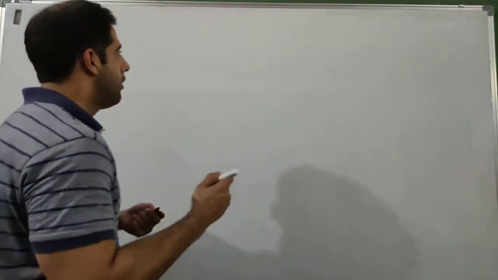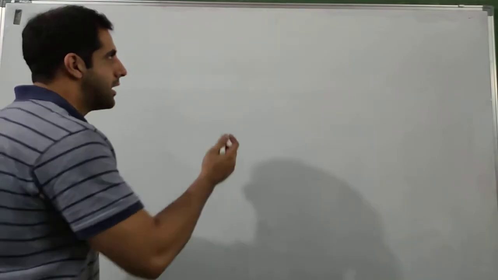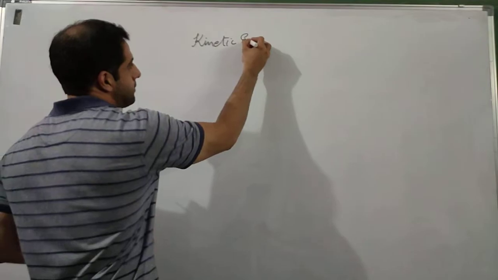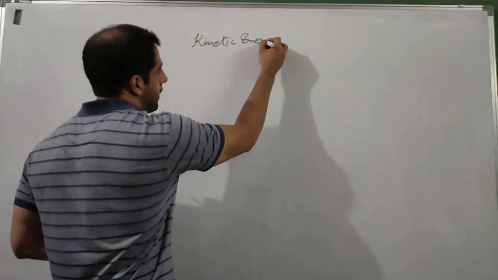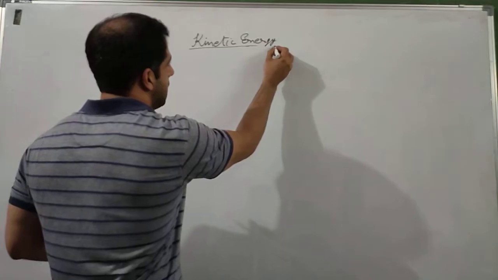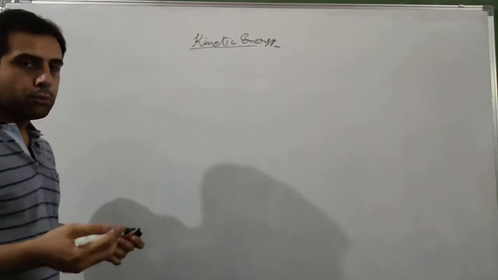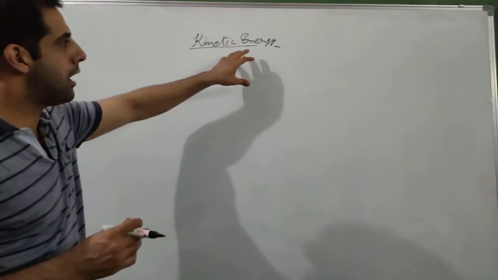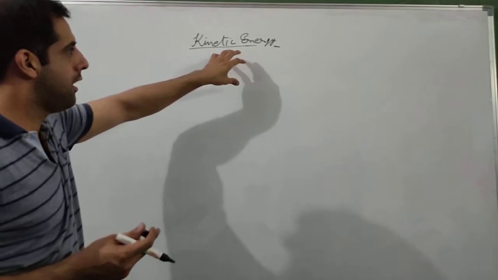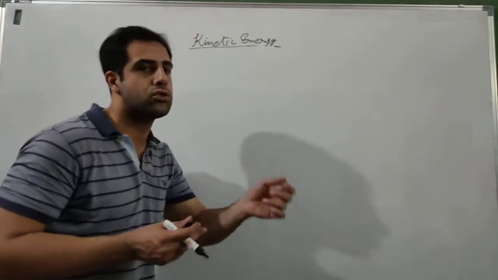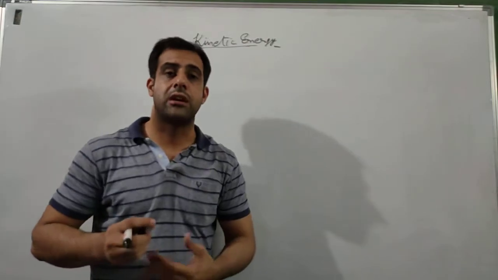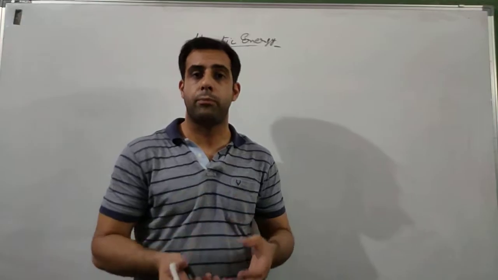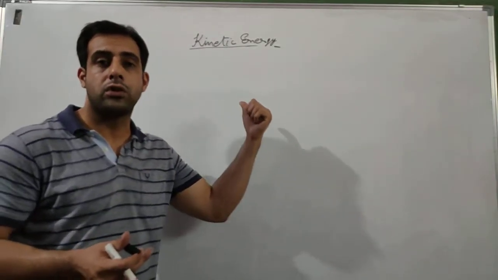Now in this video we are going to study the second part of mechanical energy, which is called kinetic energy. First we will give the definition of kinetic energy. The word kinetic means motion, anything which is moving with certain velocity. So we can apply common sense: this energy is generated because of motion. Not like potential energy, which was generated because of position. This energy is generated because of the motion.